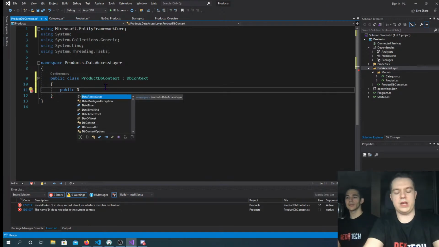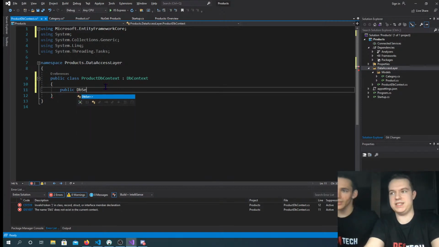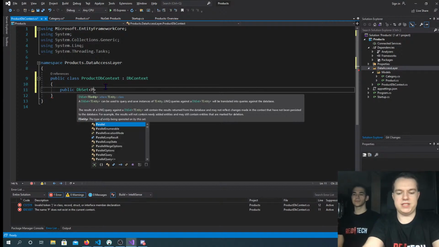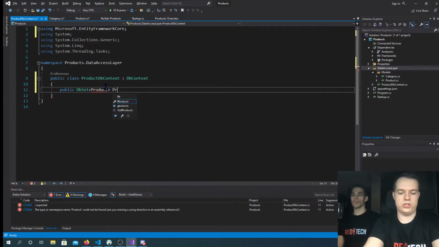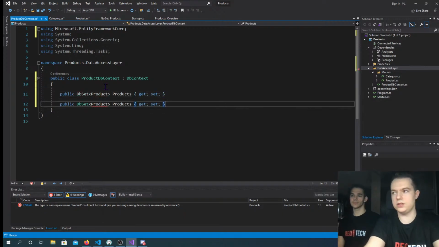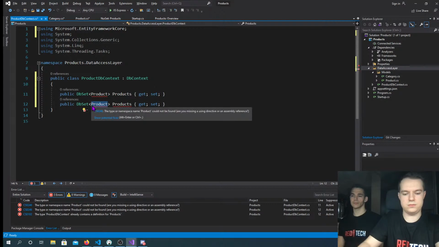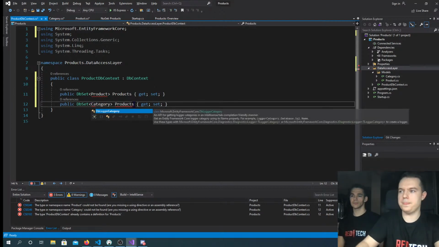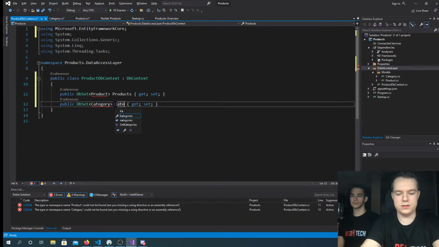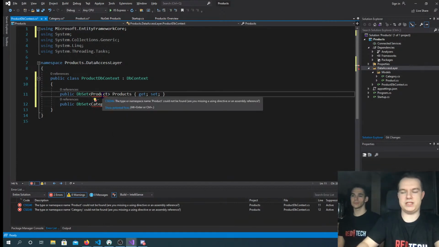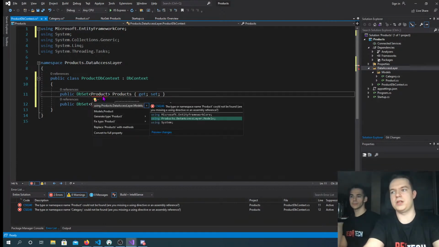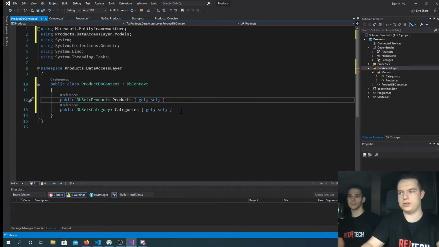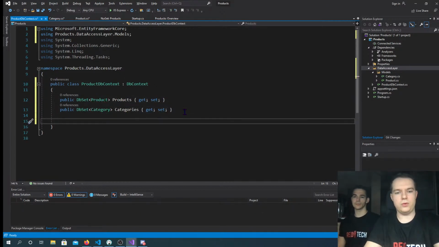Okay, so now we have to specify all the tables that we have. The equivalent of a table here would be a DbSet. And we have a DbSet of products, which is going to be called Products. And we are going to have the same thing for the categories. I'm going to call it Categories. Here we are missing a namespace, so we're just going to press Alt-Enter, and it's going to import it for us.